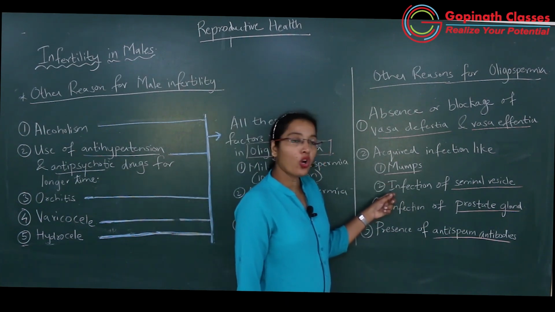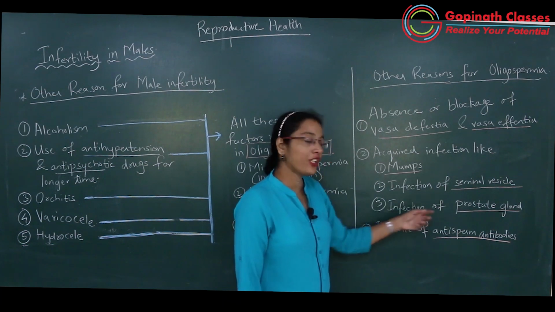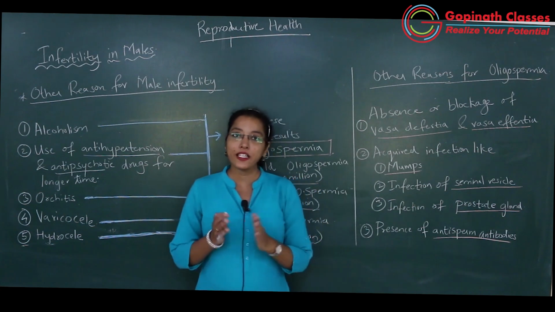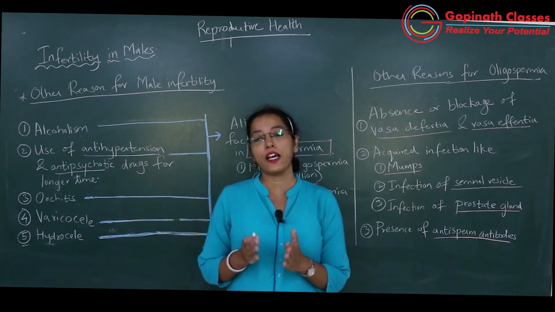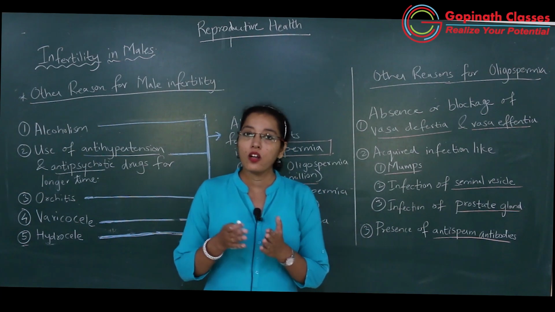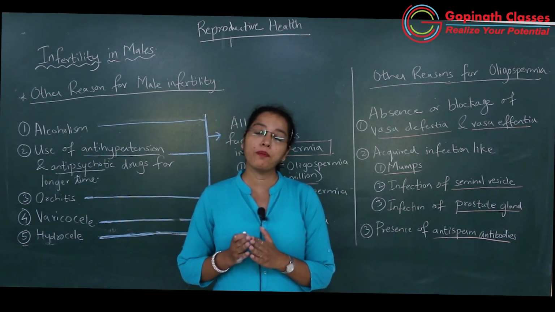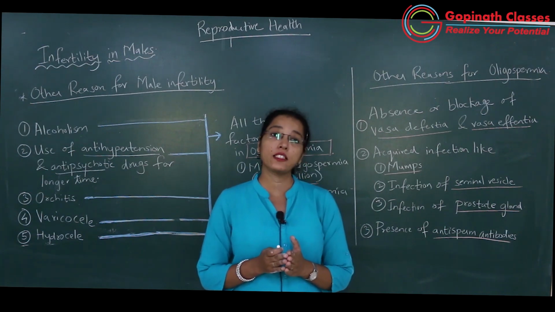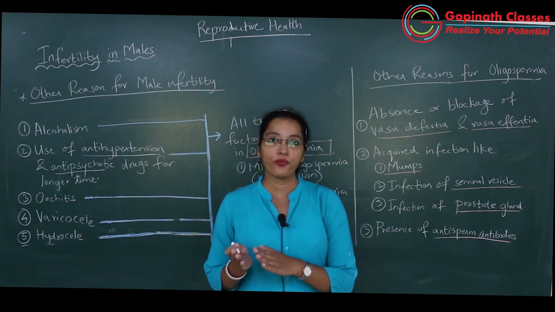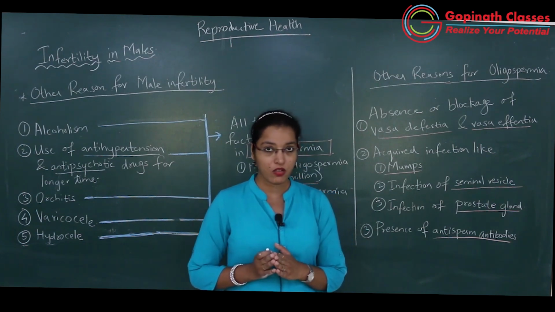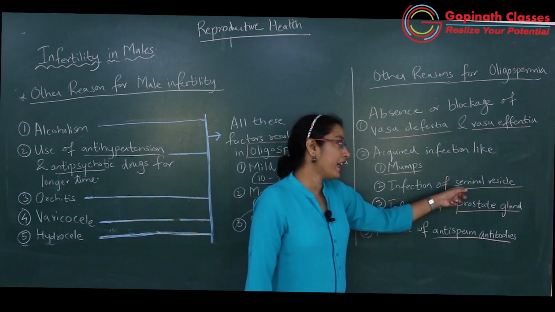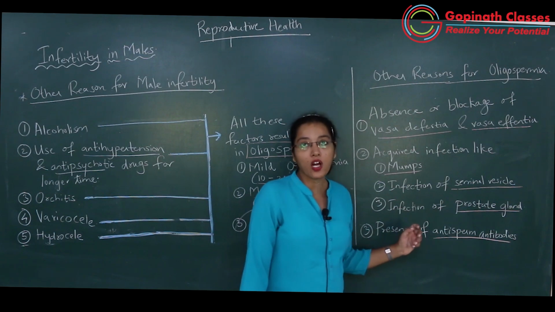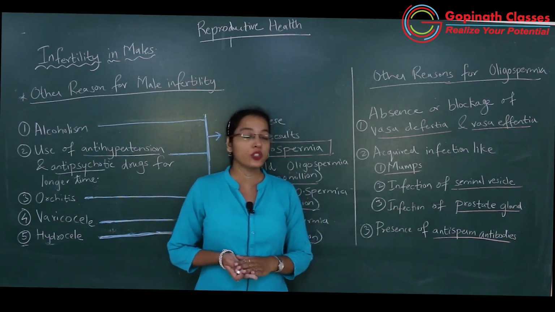Then infection of seminal vesicles, then infection of prostate gland. Seminal vesicles and prostate glands are the accessory glands which are responsible for production of alkaline fluid, which is important for motility of the sperms as well as maintaining alkalinity or basicity of the semen. So prostate gland and seminal vesicles are also very important glands. अगर उसका inflammation भी हुआ तो it will result in oligospermia.